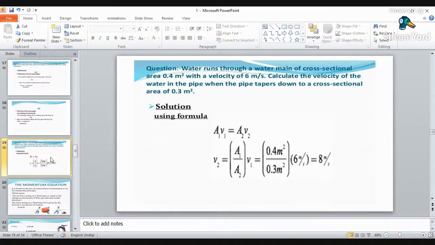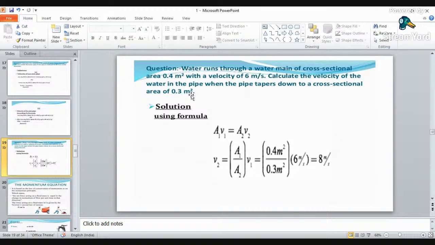Just look at it. Water runs through a water main of cross-sectional area 0.4 meters square with a velocity. Calculate the velocity of water in the pipe when the pipe tapers to a cross-section of 0.3 meters square. Okay, I have taken here directly the areas 0.3 and 0.4. In exam, there may be chances that you are given the diameters.